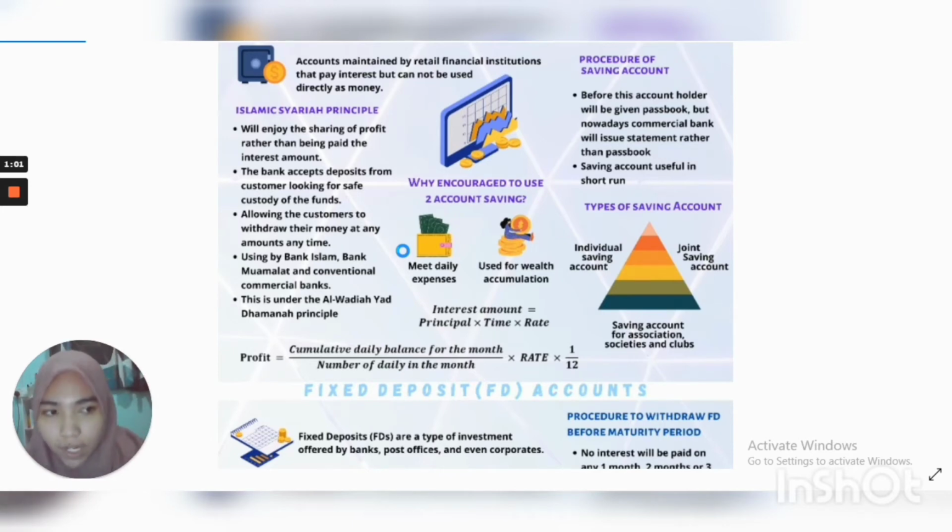An individual saving account is for an individual account holder. Second, a joint saving account is an account that has been opened by two or more individuals. And the last one is the saving account for associations, societies, and also clubs.